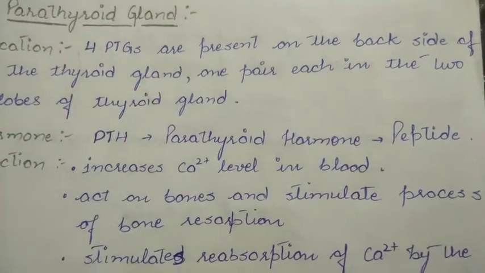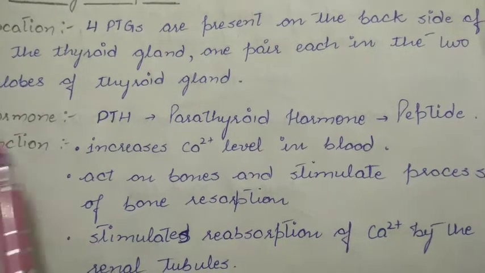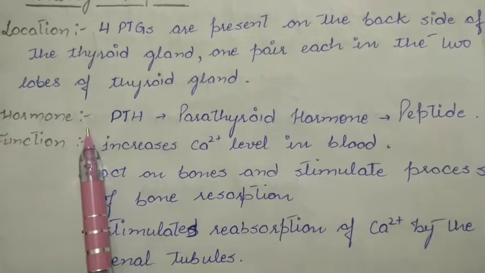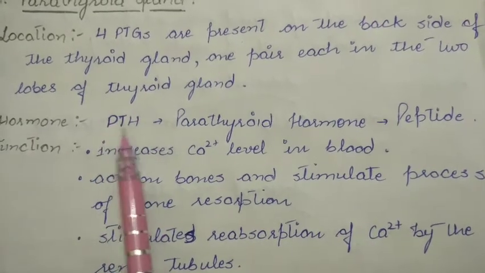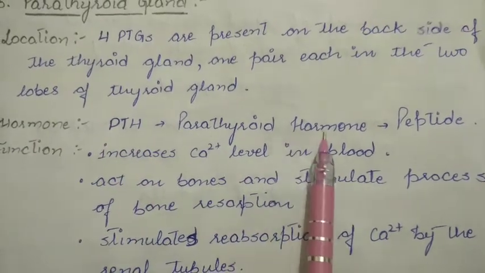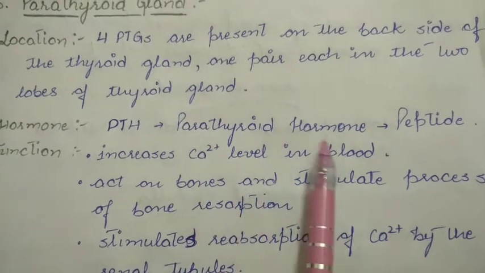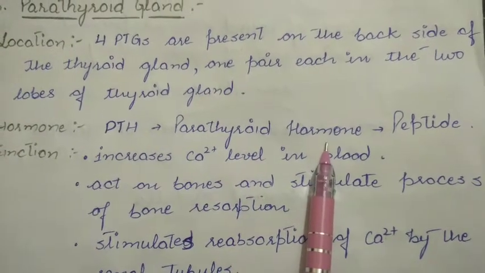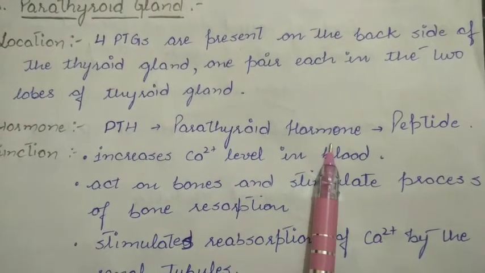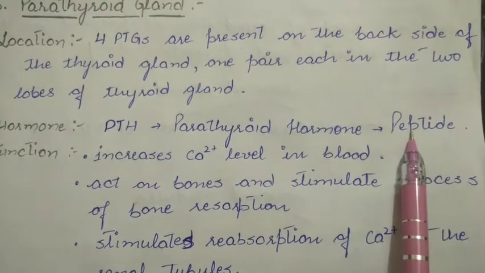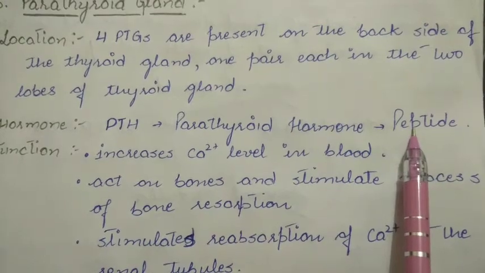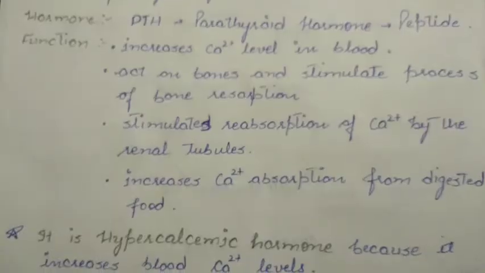Okay. Next, what are the hormones that are secreted by the parathyroid gland? The parathyroid gland secretes a hormone that is PTH, parathyroid hormone. We should be familiar with the nature of the hormone. The nature of the hormone is peptide. It means it is formed of less than 100 amino acid chain.